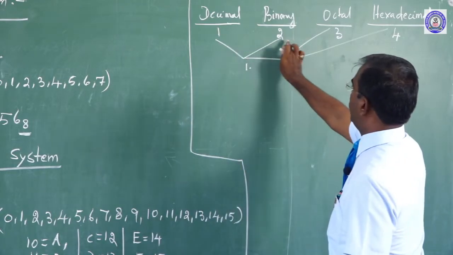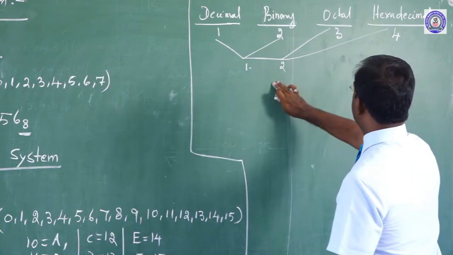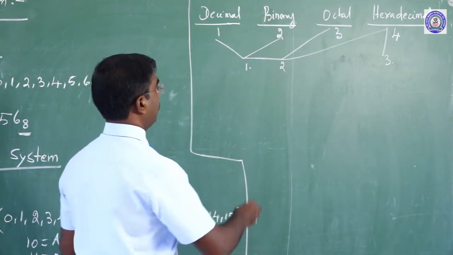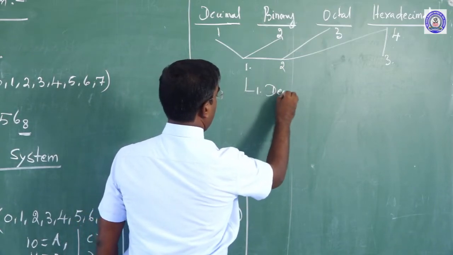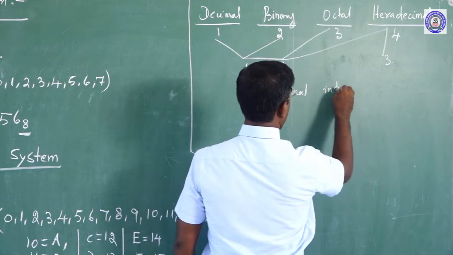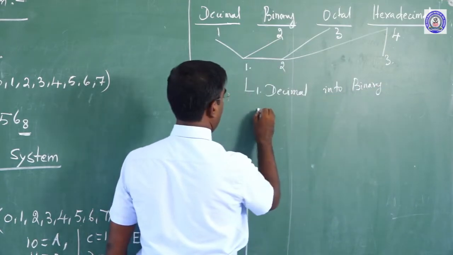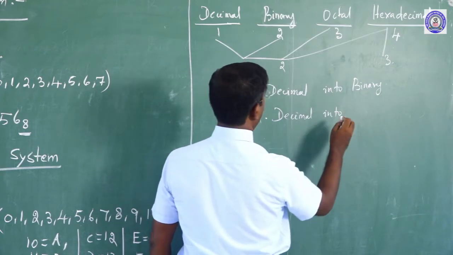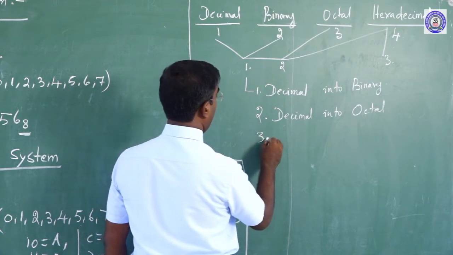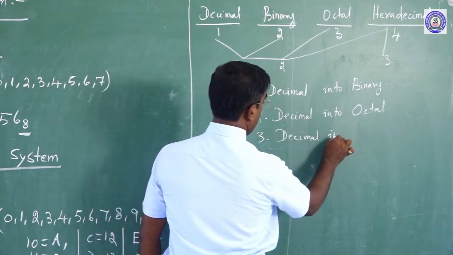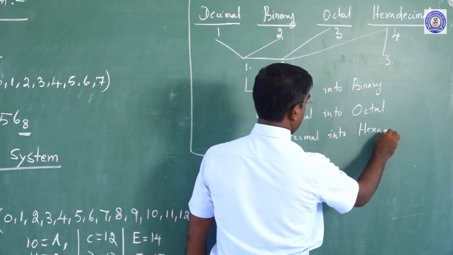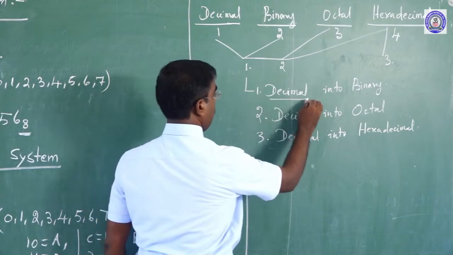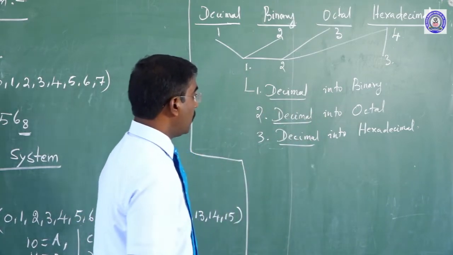So decimal into binary, decimal into octal, and decimal into hexadecimal. This is decimal-based conversion.